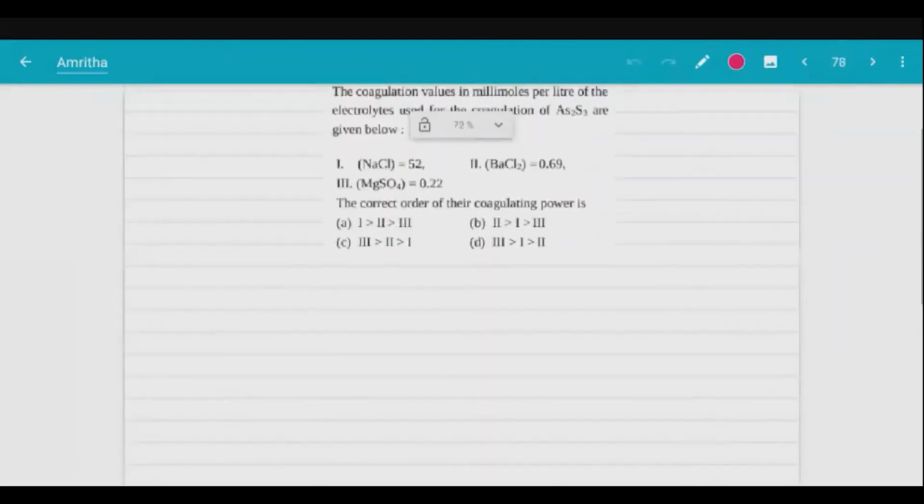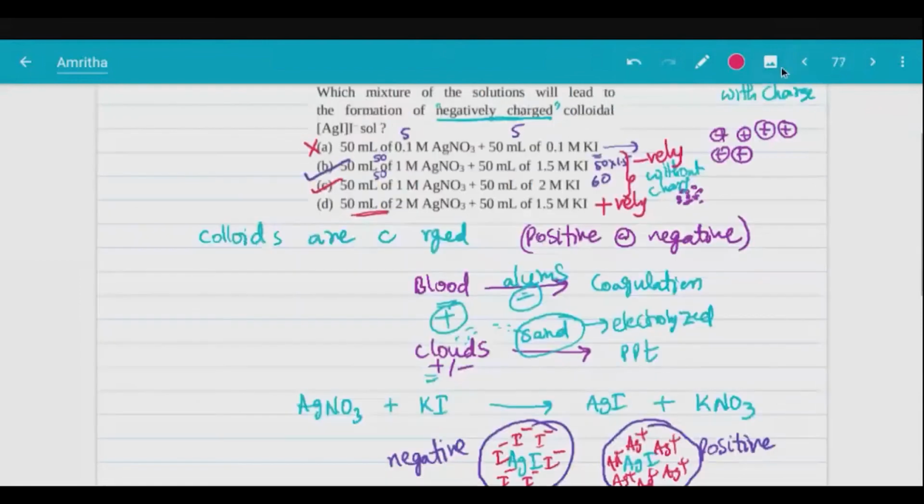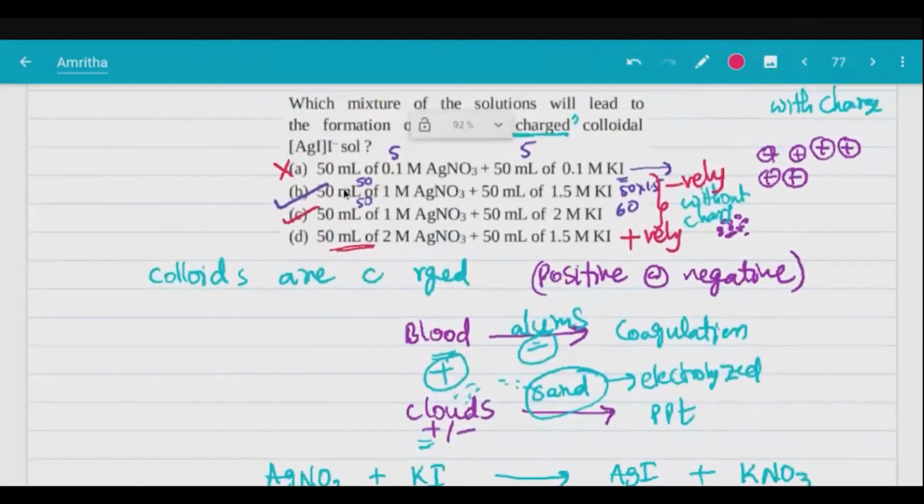See, look at this one. Coagulation values in millimoles per liter of electrolyte used for coagulation of AS to S3 are given below. So what is coagulation power? See this, there might be some error, no? Maybe in these values. That is why we are getting two options, but this is a single option correct only. So there might be some printing error, something like that. This is single option correct.